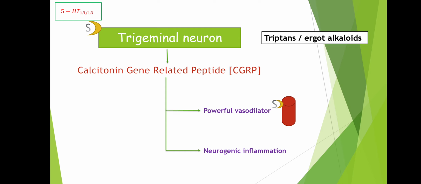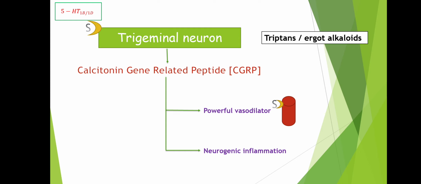So triptans have direct action as well as indirect action for treating migraine. Direct action means it will directly act on the blood vessels, causing vasoconstriction. Indirect action means it will act on the trigeminal neuron and reduce the CGRP peptide and thereby treat migraine.